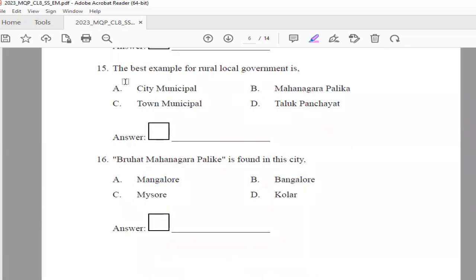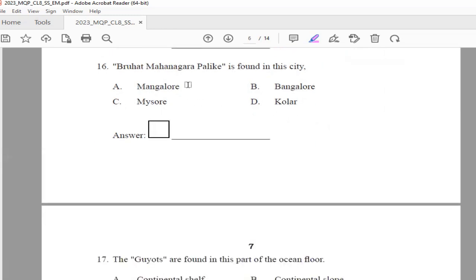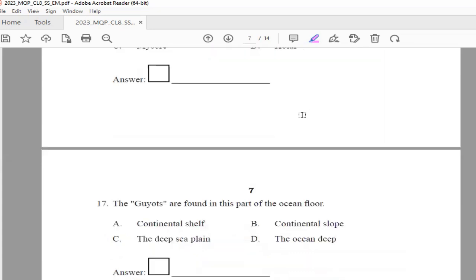Next. The best example for rural local government is City Municipal, Mahanagara Town Municipal, or Taluk Panchayat. The right answer is option D, Taluk Panchayat. Next. Brihat Mahanagara is found in this city. Mangalore, Bangalore, Mysore, or Kolar? And the right answer is B, Bangalore.